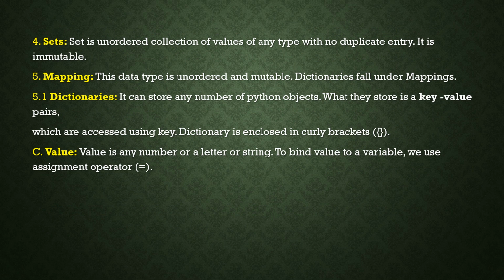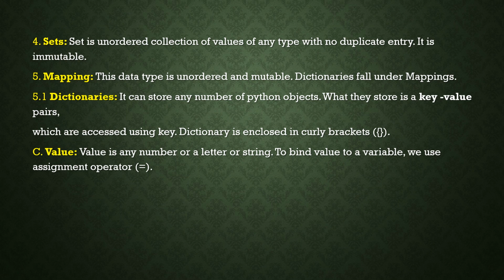So key value pairs are accessed using the key. A dictionary is enclosed in curly braces, that means curly brackets. Okay, these are about dictionaries.